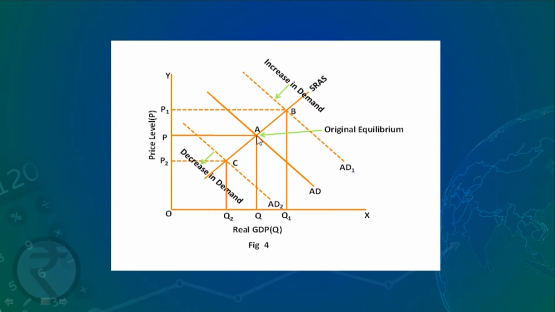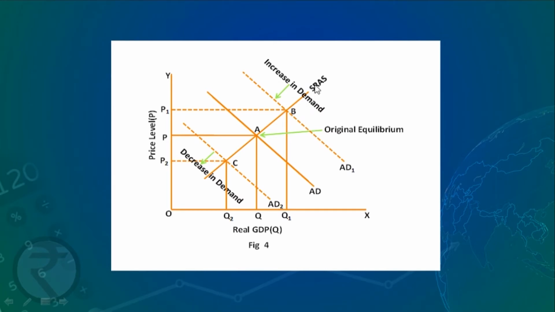Now we take the case that aggregate demand rises. Aggregate demand may rise in the economy because of an increase in population, an increase in the incomes of the people, or some change in tastes and preferences. So aggregate demand shifts to the right, that is AD1.